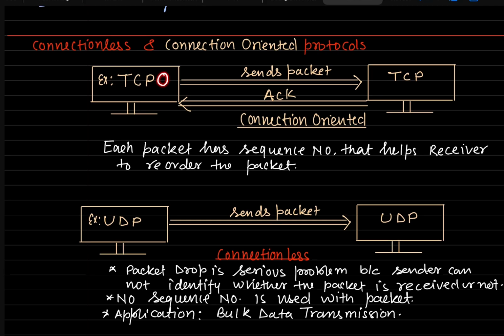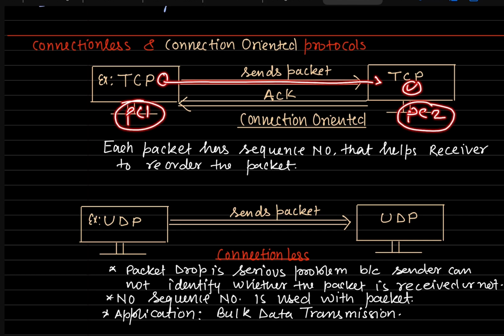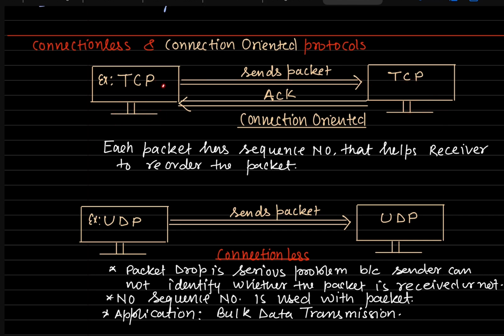Suppose any process is sending information to another device. This is PC1 and this is PC2, right? These two devices are communicating with each other. Once PC1 sends a packet and the packet reaches PC2, and PC2 returns an acknowledgement to PC1, then PC1 will know, yes, my information or packet was delivered successfully. This type of connection is what we call connection oriented.